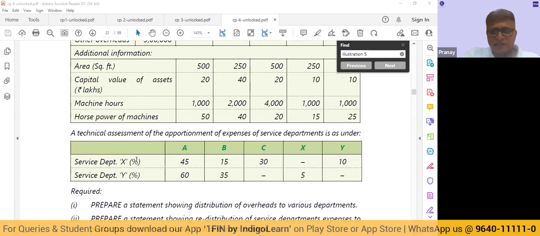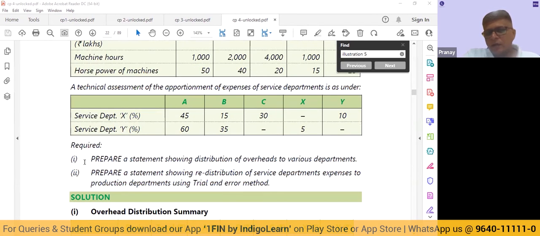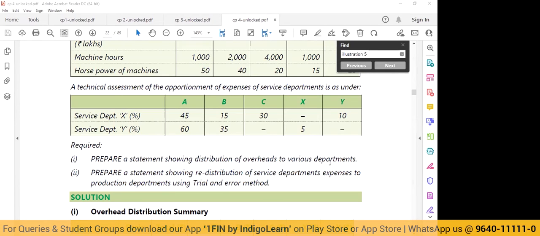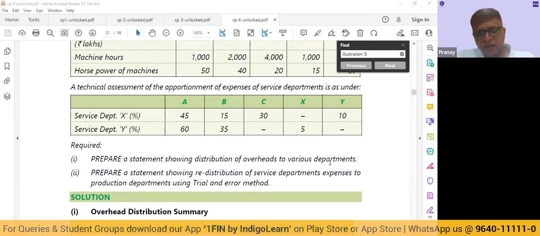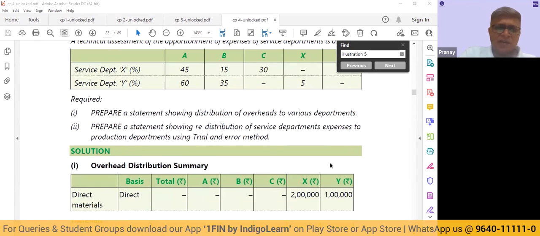Service departments X and Y. X services A, B, C, and Y. Y services A, B, and X in the proportion 60, 35, and 5. Required: 1, prepare a statement showing distribution of overheads to various departments. So basically, in statement 1, we have to do the allocation and apportionment. Then in statement 2, they are asking to prepare a statement showing redistribution. So basically, we are talking about reapportionment of the service department expenses to the production departments using the trial and error method.